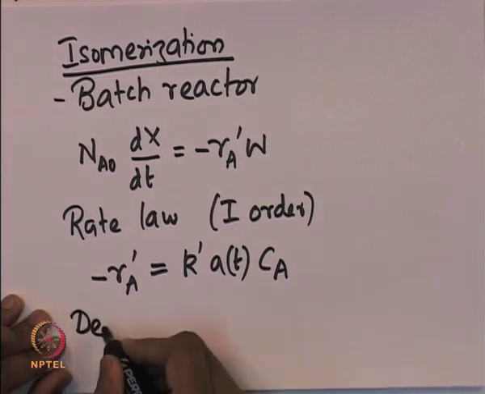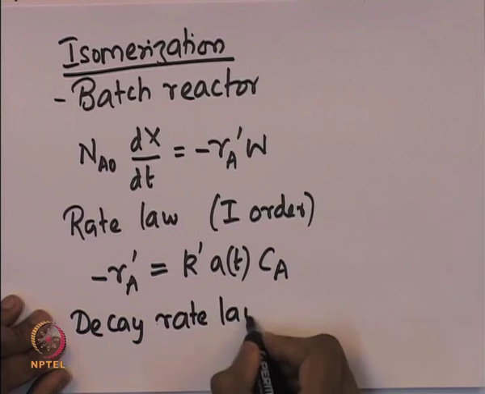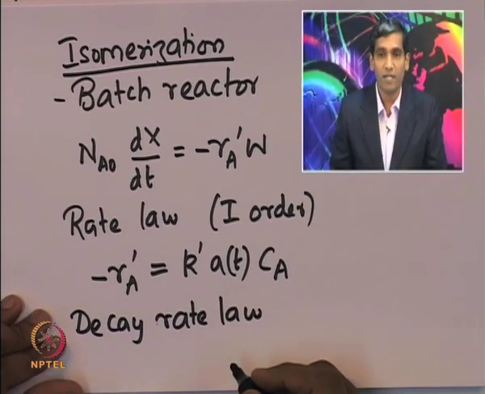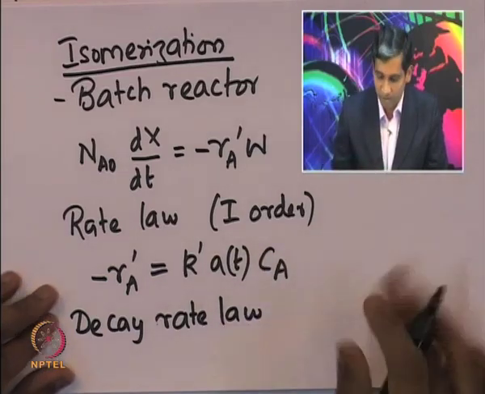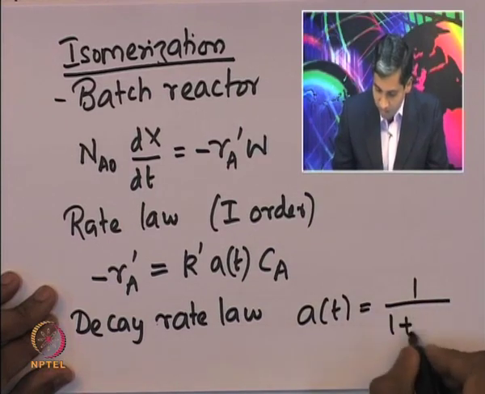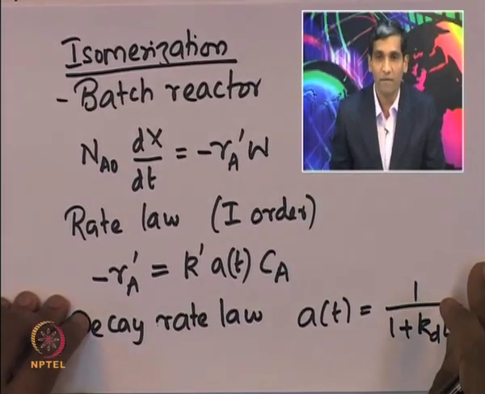And next, we need to know what is the decay rate law due to sintering. If we assume that the dependence of the activity on time that we derived a short while ago is valid, then a(t) is given by 1 by 1 plus k_d into t. So, that is the dependence of the activity with respect to time.